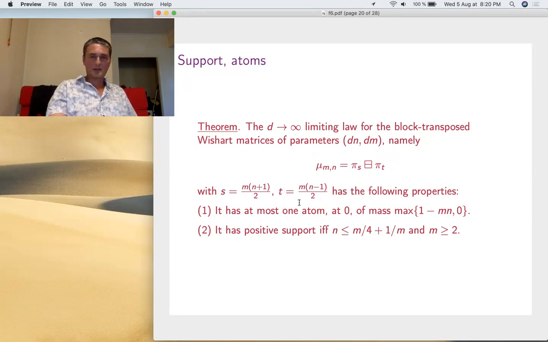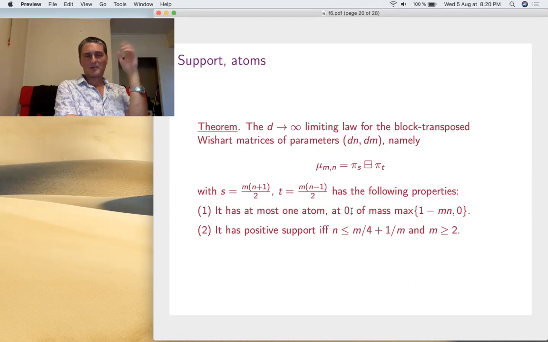So the first thing is that it has an atom at 0, at most one at 0. You can also prove this directly, but it's also part of very general things like Berkovich and Voiculescu spend a lot of time investigating, such as when free convolutions produce atoms. Belinsky also. So this one item here is just an illustration for things in free probability. You have a lot of powerful results of this type.